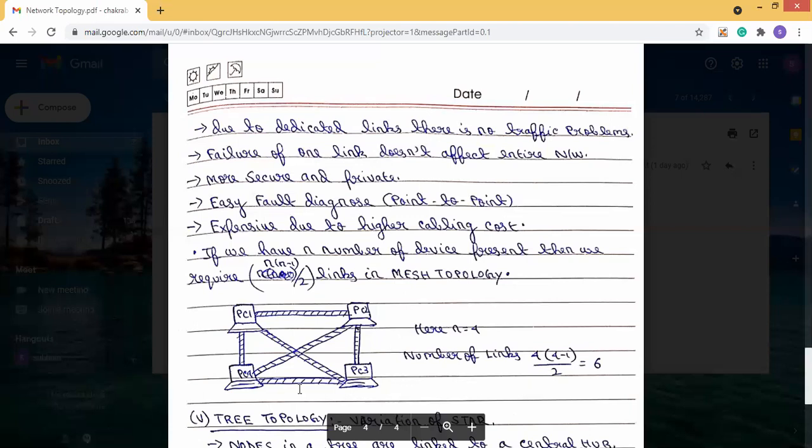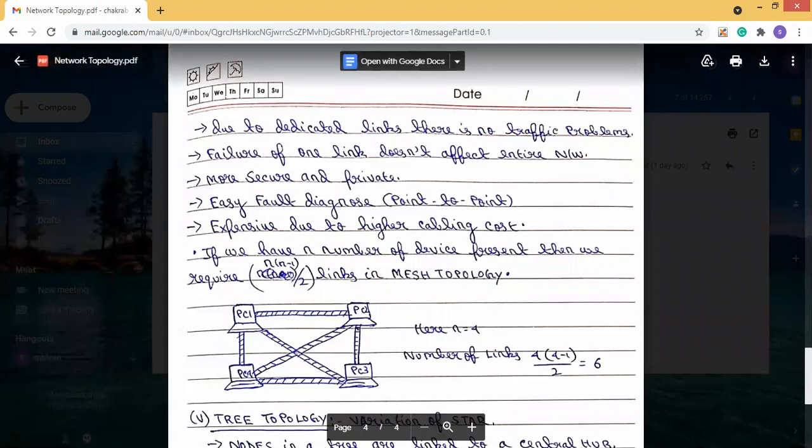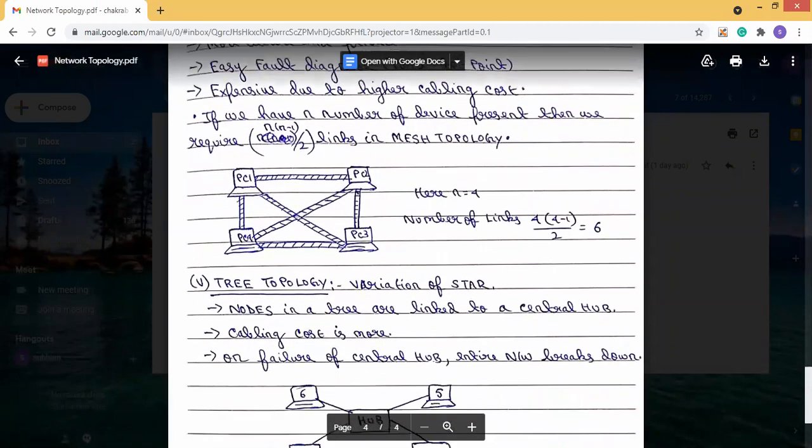But it is expensive due to the higher cabling cost, because so much cable is required. One thing you have to remember: if in a mesh topology there are n devices present, then there will be n(n-1)/2 links. Clear? Okay, so this is about the mesh topology.